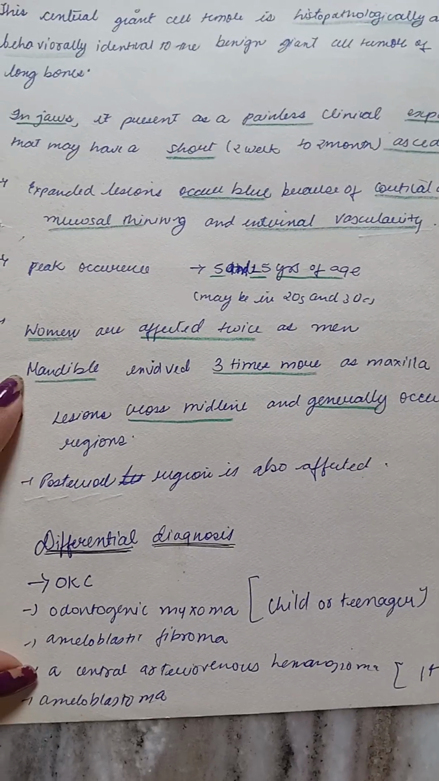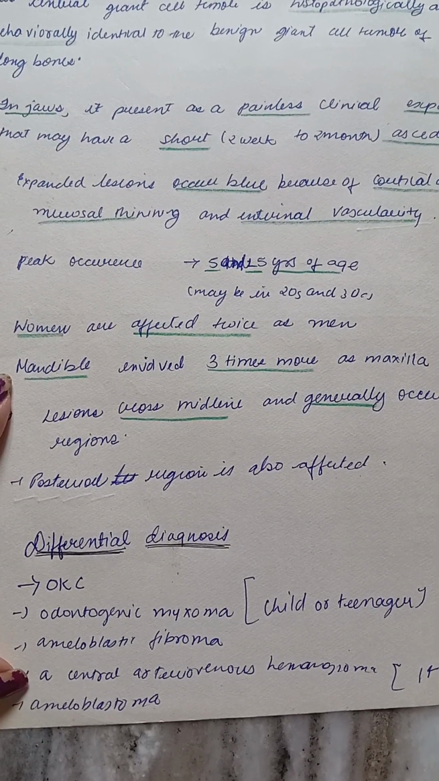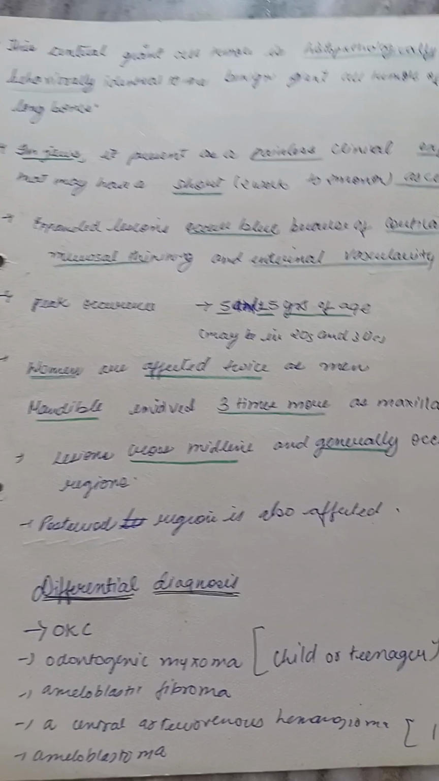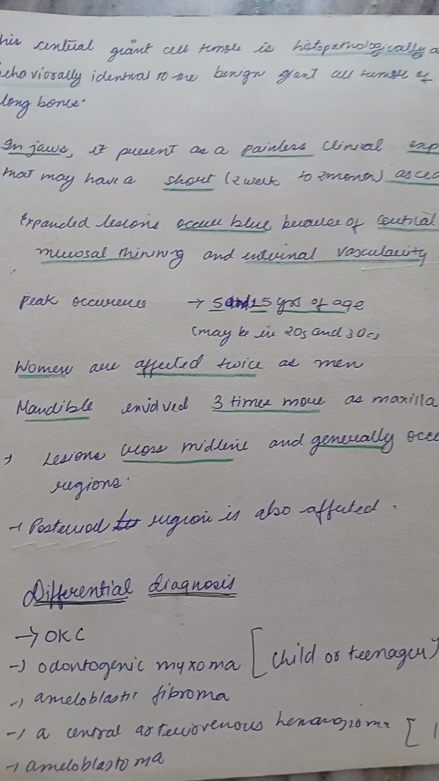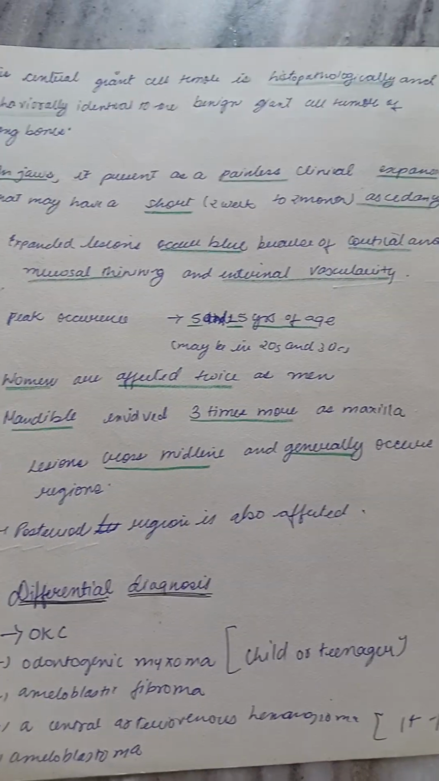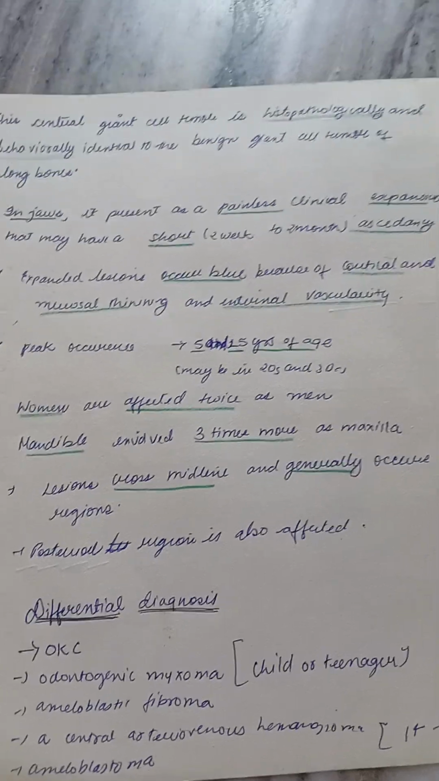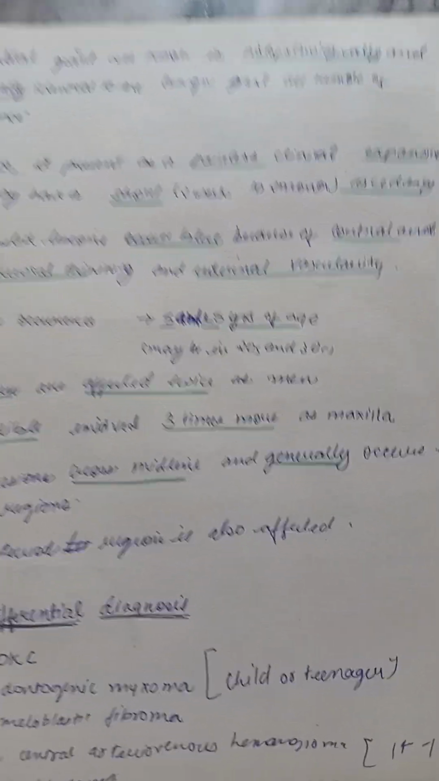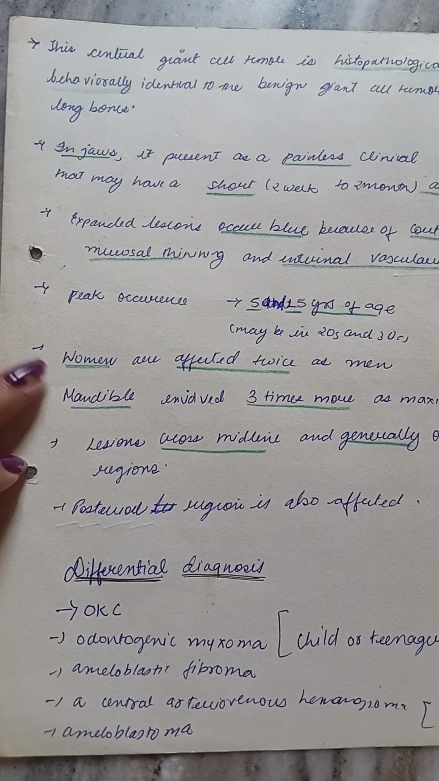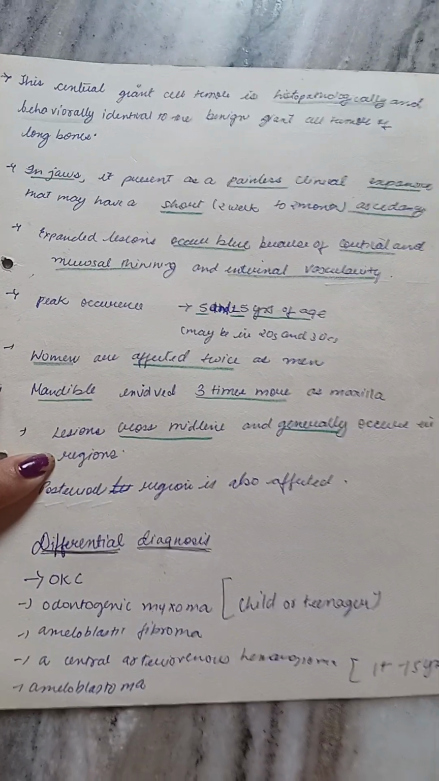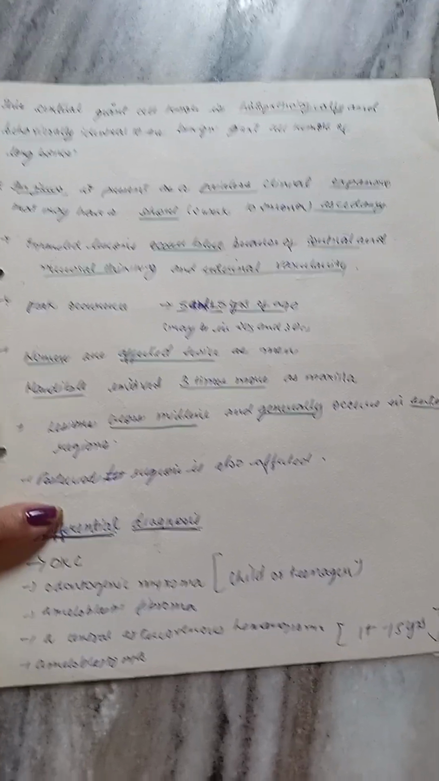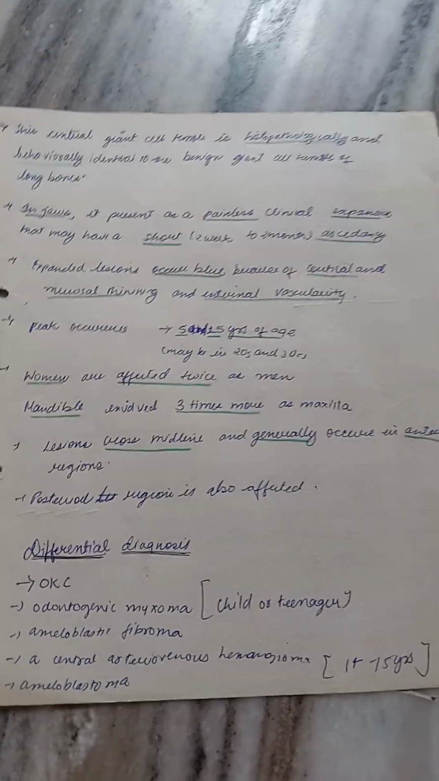Now peak occurrence is at the age of 5 and 15 years and it may be in 20s and 30s, but peak occurrence is at the age of 5 and 15 years. Women are affected twice as men and mandible is involved 3 times more than maxilla. तो women and mandible का predilection है इसमें, and it is 3 times more involved and they are twice more affected. Now lesion crosses midline and generally occurs in anterior region. Anterior region में generally होते हैं but can be appreciated in posterior region also.